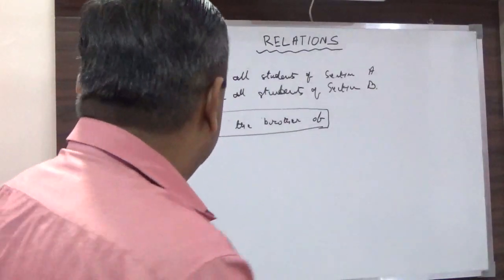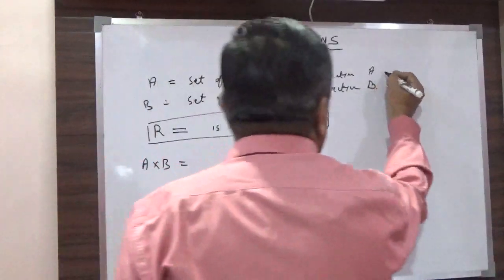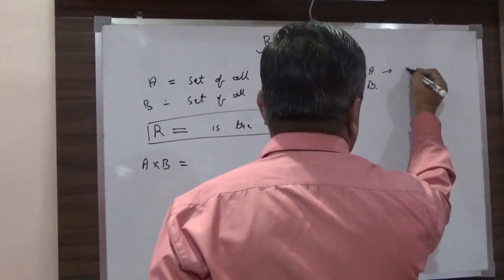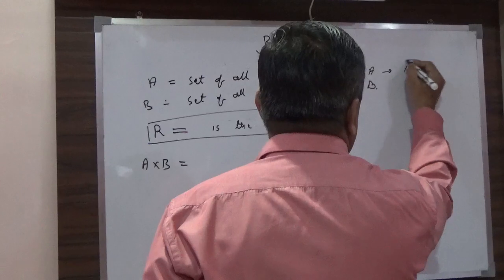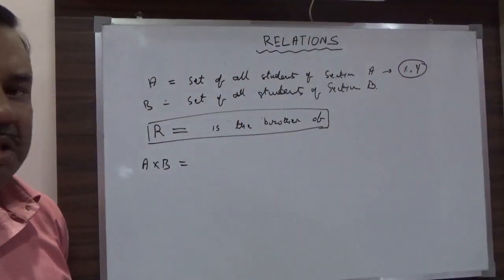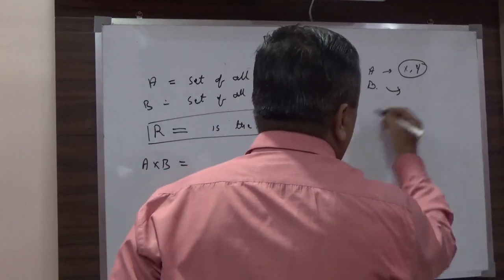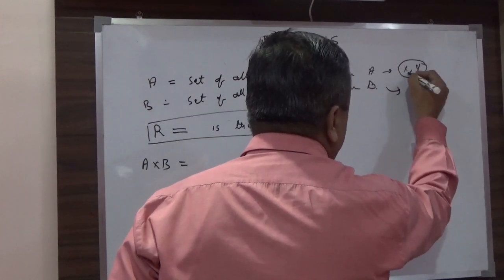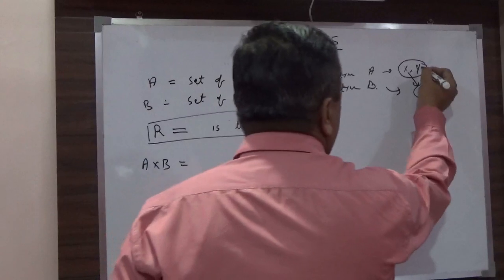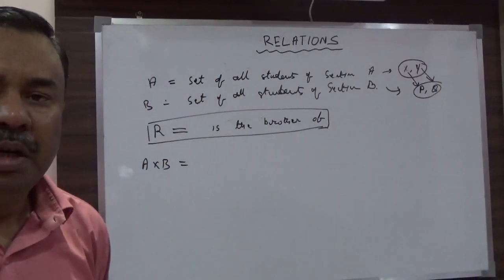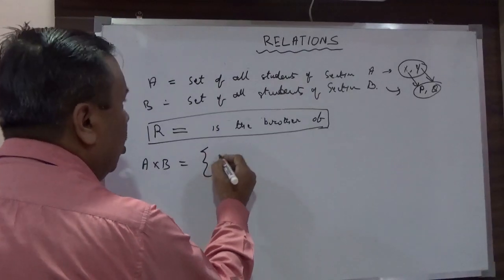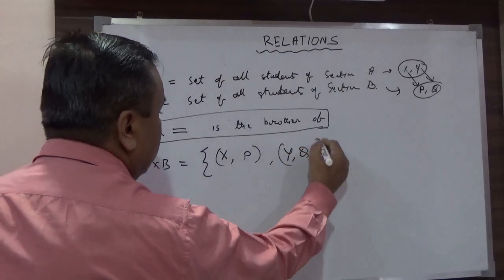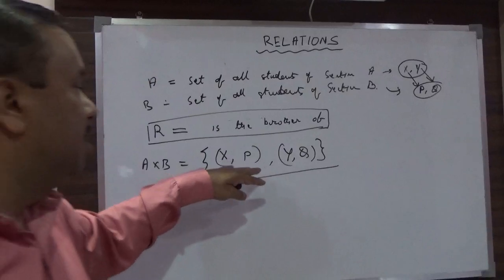So suppose that you have two members, Mr. X and Mr. Y. These are two boys who have their brothers or sisters, you may say, P and Q. Okay, X is the brother of P and Y is the brother of Q. So the set that is fulfilling the relation will be only (X, P) and (Y, Q).